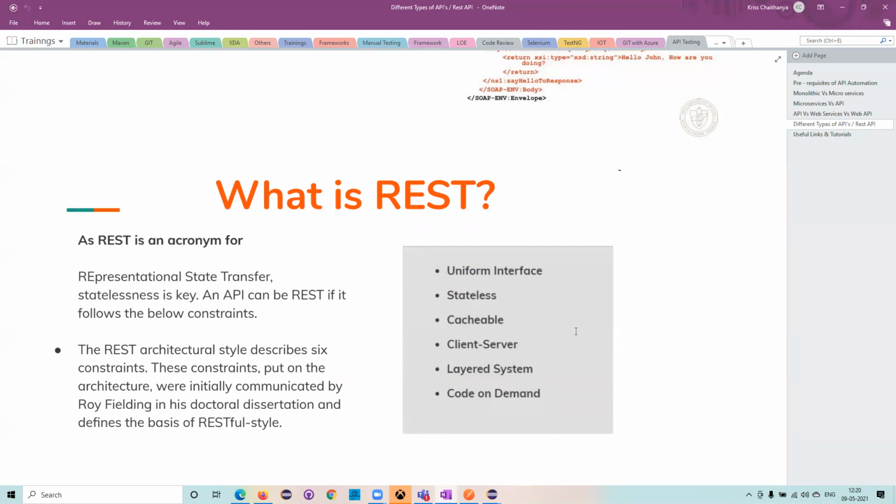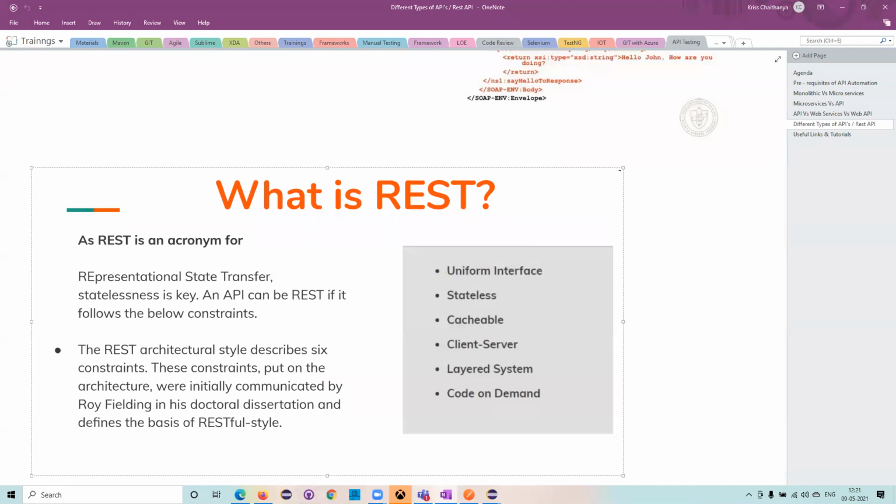So what are those 6 constraints? I'll give you a high level overview for now. If you want the detail, I'll explain it, because for this alone I created a video of 40 to 50 minutes: the difference between REST and RESTful, and what these constraints are. What do you mean by uniform interface? First we need to understand what we mean by